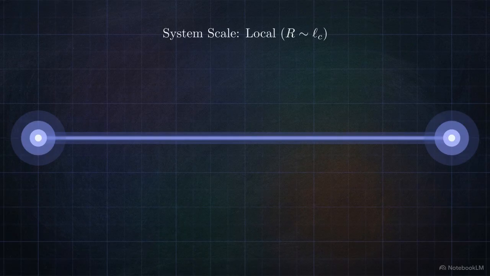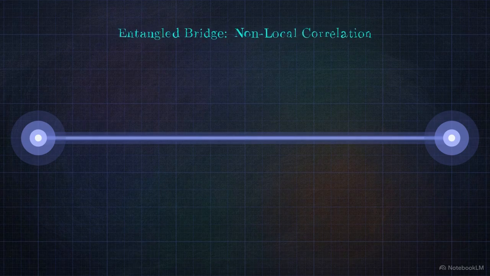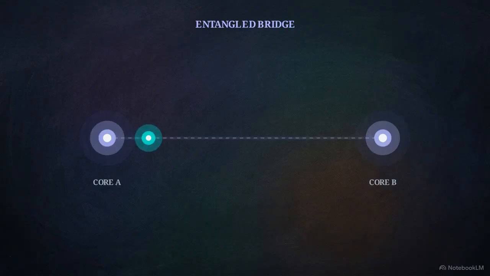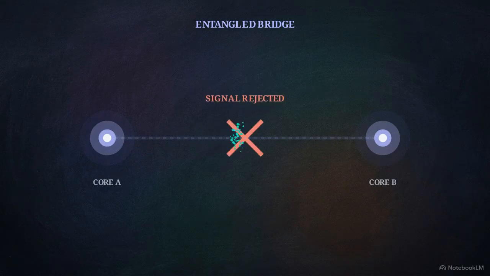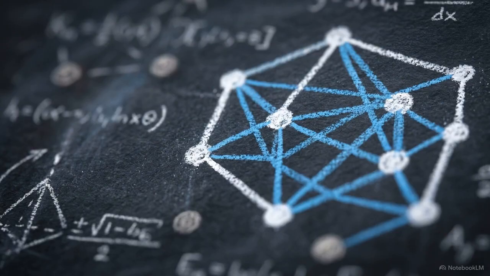Finally, we address the limit case. What happens when the coherence corridor is effectively unbounded relative to the system scale? This is an entangled bridge. The manuscript defines this as a non-local correlation constraint only. The framework prohibits using entanglement to claim causal signaling or the transport of energy. By sanitizing our edges of proximity bias and unbounded transport claims, we establish the structural primitives required for the construction of robust lattices.